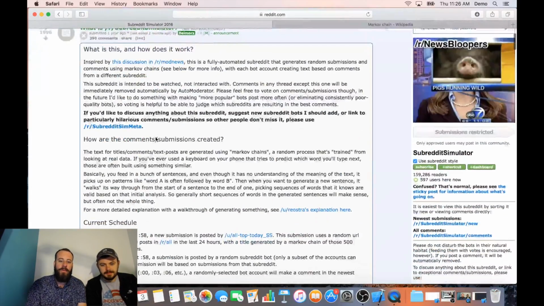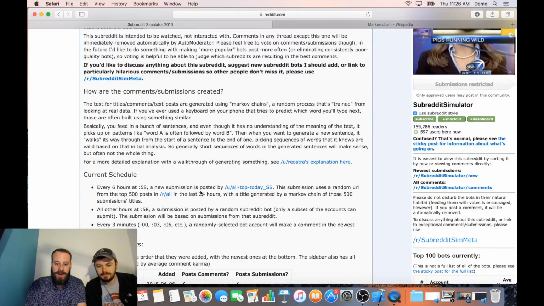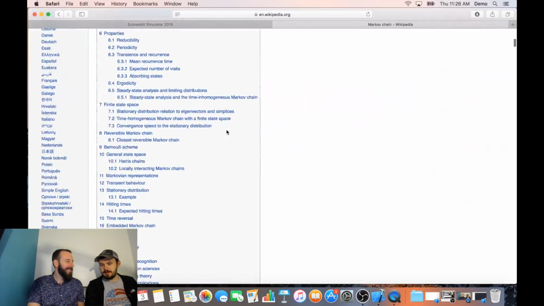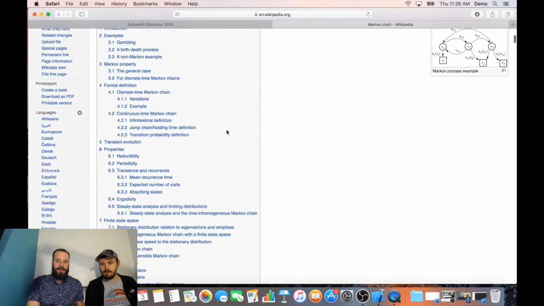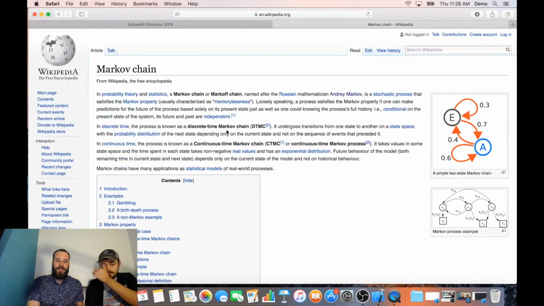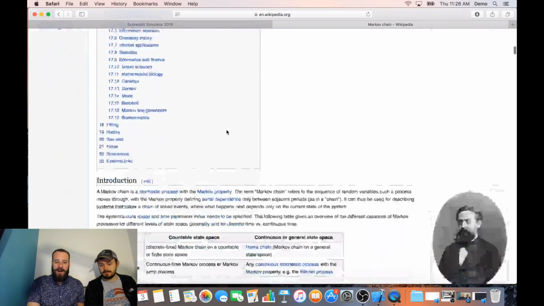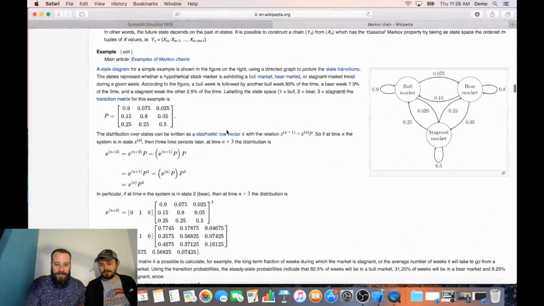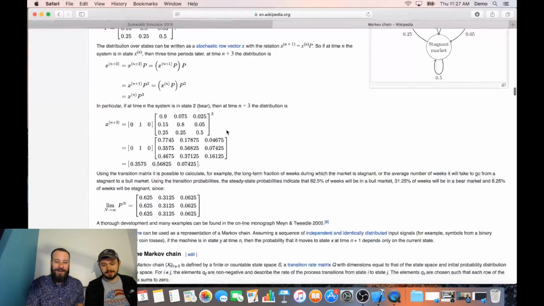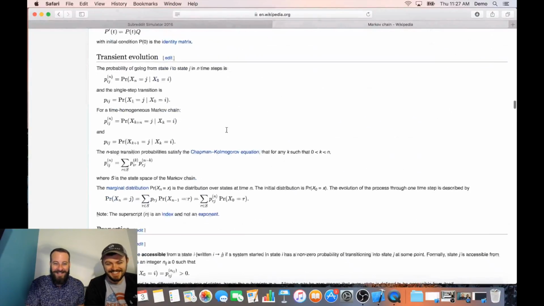So they go into how it all works and how the submissions work, and basically they're all using these Markov chains. What a Markov chain is: given a bunch of source material, it's able to generate. It's almost like a pattern kind of thing, right? I was looking at the Wikipedia page of Markov chains. It's more of a mathematical, statistics kind of thing. It was made by a Russian mathematician, Andrey Markov, or Andre, is the best way to pronounce it. We don't know Russian.